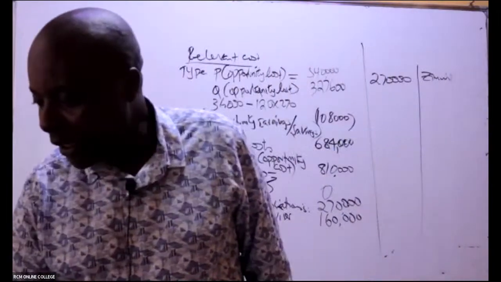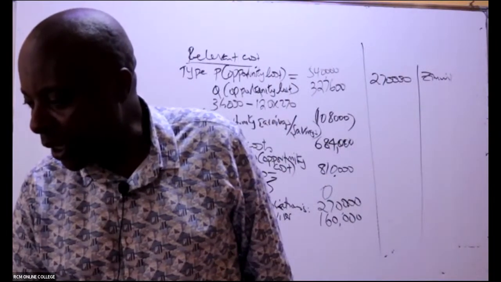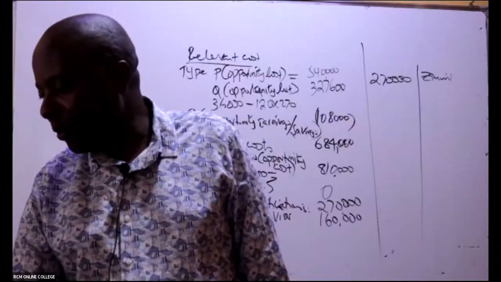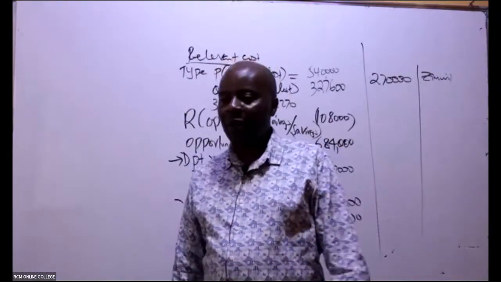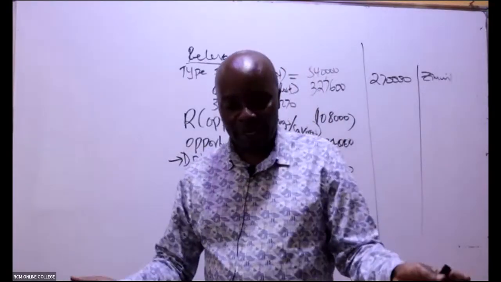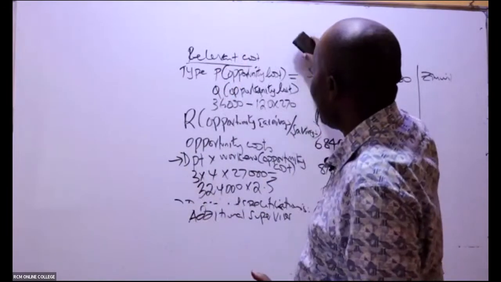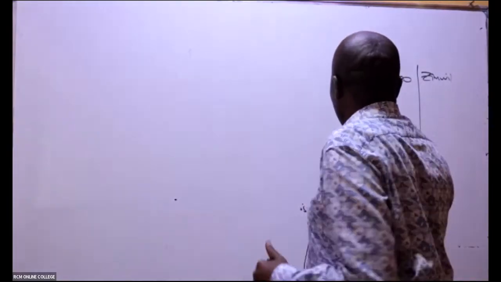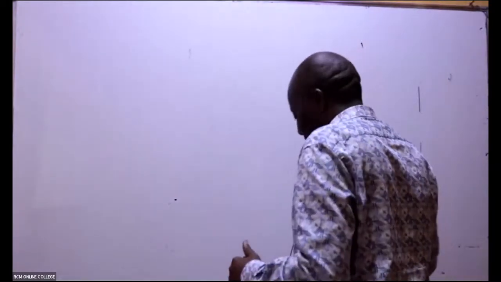Then, ladies and gentlemen, we go to the very last one. What do we have there? We are told here, Hinya Limited had paid Link Techniques Limited an unreturnable deposit of 12% of the selling price. So whenever you hear that an amount has already been paid, what do you think about? It's a sunk cost. That is irrelevant. So allow Mwalimu to start from the very beginning, and then we get to make an argument.